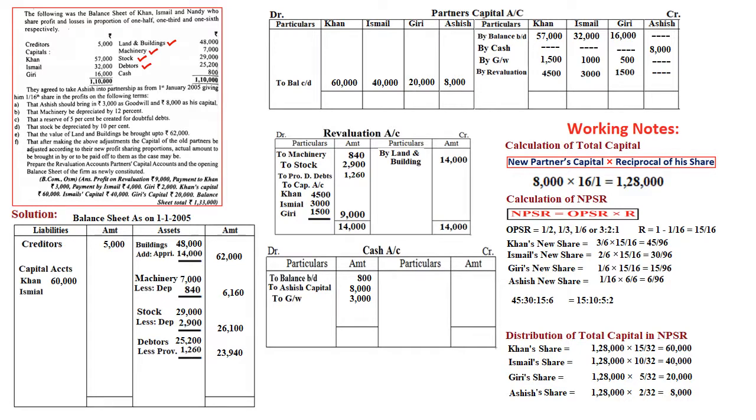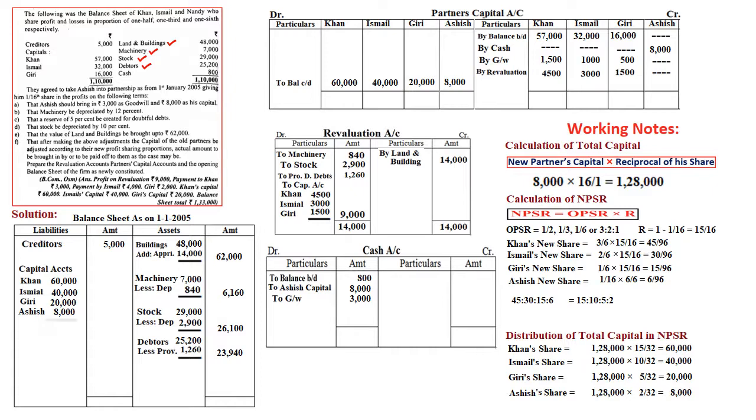40,000 is the highest amount on the debit side. Both sides we are writing 40,000. So we are getting the balancing figure on the credit side, by bank, 4,000. In the sense, his capital is less by 4,000. So Ismail is supposed to bring this amount. Therefore, it will be written in the cash account, to Ismail's capital, 4,000. In the same way, Giri, even though 20,000 is more on the debit side, we will close this account and get the balancing figure on the credit side, that is 2,000. It will be written in the cash account, even 2,000.